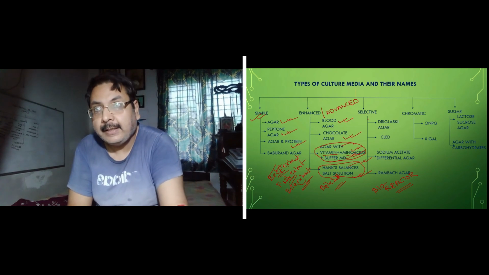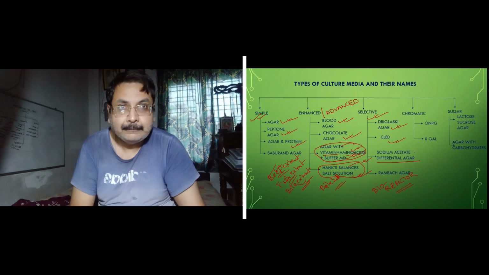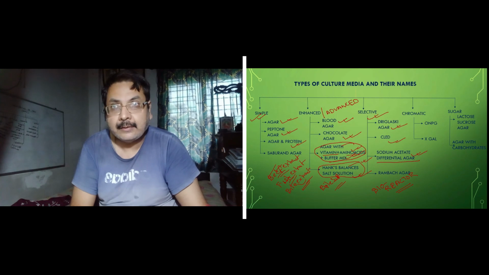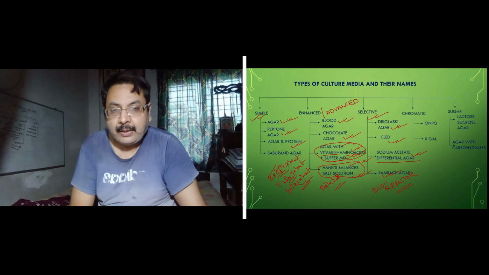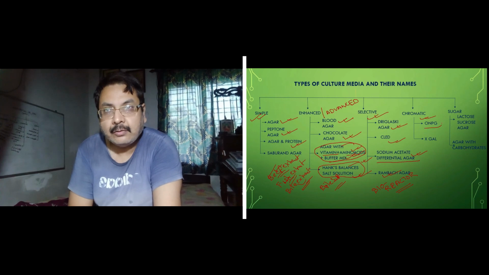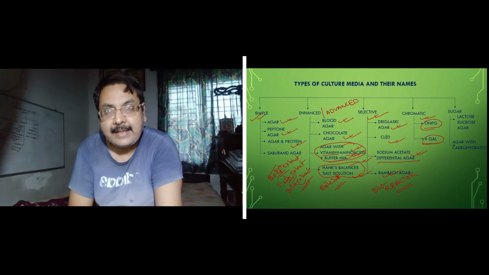Now the third one is selective, which I was talking about. This is Trigalaski agar, this is Clade agar, and this one is sodium acetate differential agar. This I was talking about. This is also a chromatic agar, and the third one is Rambach agar, also a chromatic agar. Especially this chromatic agar consists of a chemical compound called ONPG. Another one is X-Gal. These are readily available. Don't worry.